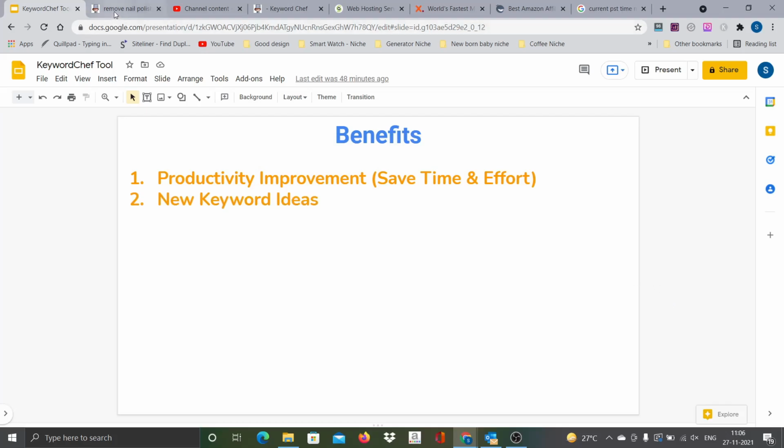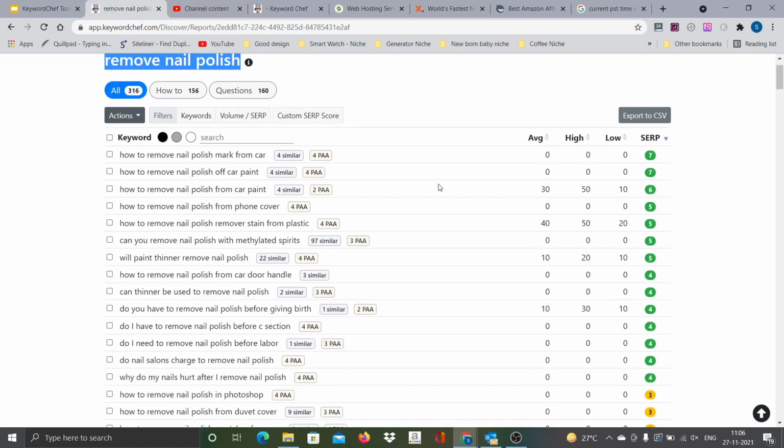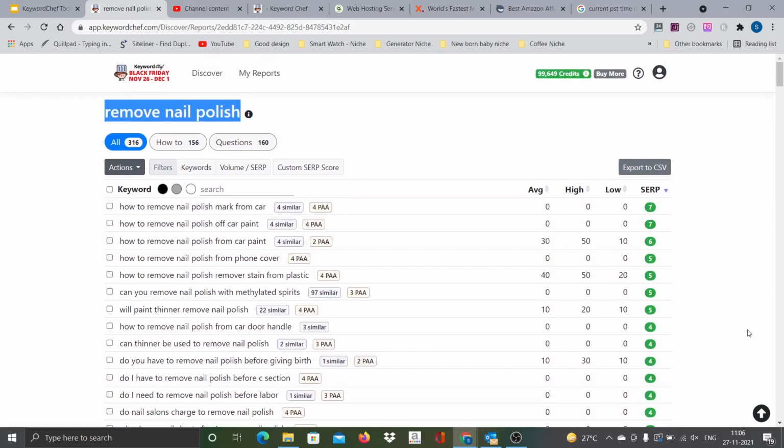So another important thing that you need to notice is, we picked up the keyword like this one, remove nail polish as the keyword. But how do you even know to check all these keywords if you want to do a manual analysis? Normally what I do is, I go to Ahrefs and take the dump, or I go to some other keyword tool and take the dump, and then start doing the analysis. So it may not be only 360, those tools may give you many keywords, and then you need to do the filtering and slicing and dicing and all that.